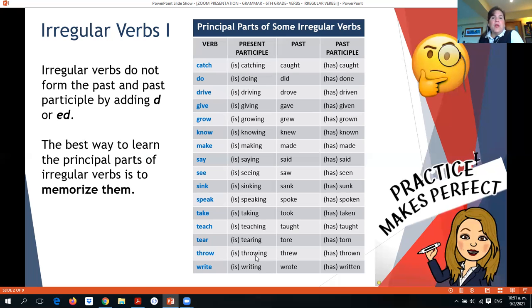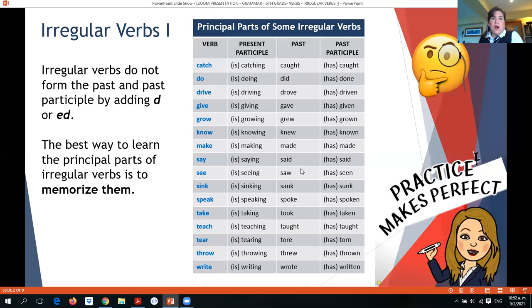For the verb throw, we have throwing in the present participle, threw in the past, and thrown in the past participle. And for the verb write, we have writing for the present participle, wrote for the past, and written for the past participle. So if you see the table, it's very easy to have the present participle because you always add ing at the end, okay? And you have the verb be at the beginning. For the past, you need to learn this, as I said before, by heart. Learn it by heart, it means memorize them. And for the past participle, also you need to memorize them.